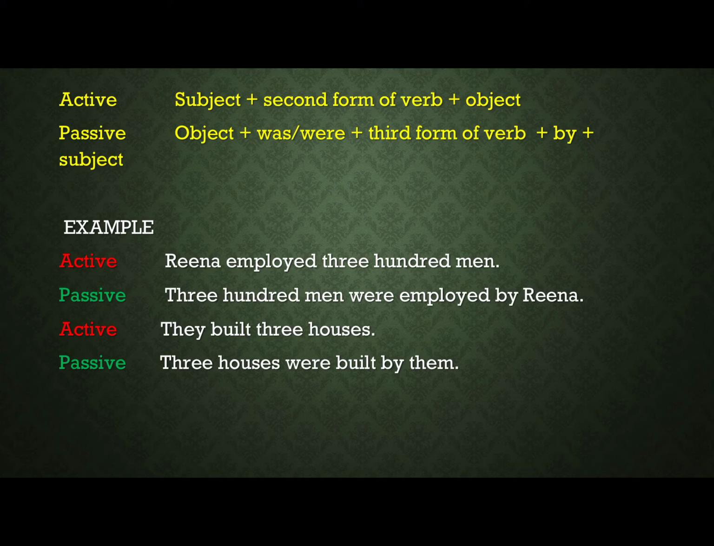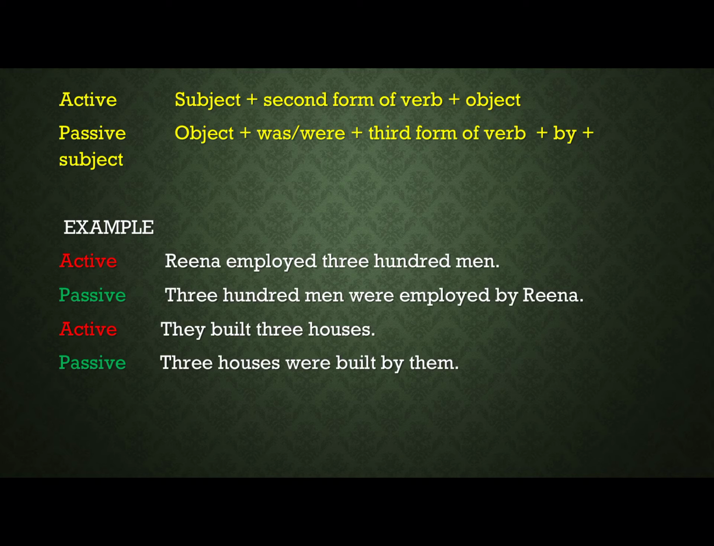I am taking up the example. Subject plus second form of verb and object. This is our active voice. And what is the passive voice? Object becomes the subject. So, subject plus was/were plus third form of the verb, by, and then the object, that is the subject of the active voice. Reena employed 300 men, and when we change it into passive voice: 300 men were employed by Reena.